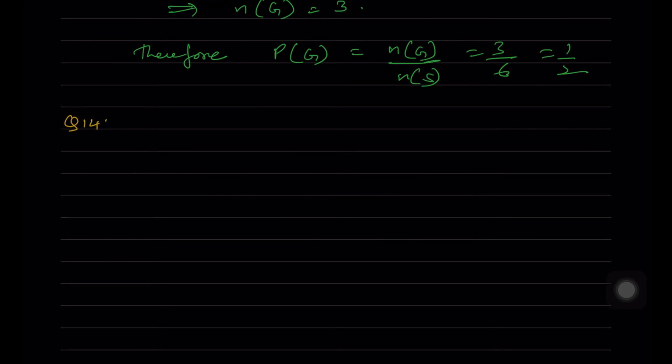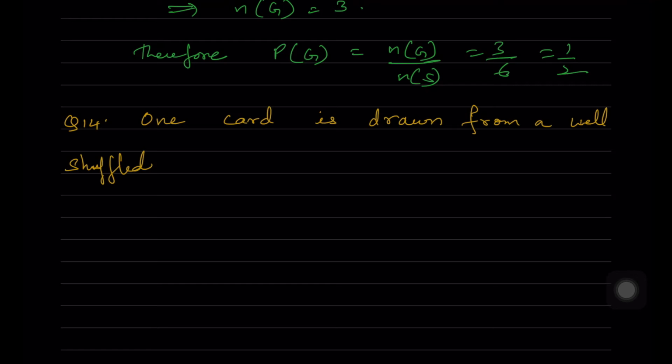Next question 14. One card is drawn from a well shuffled deck of 52 cards.